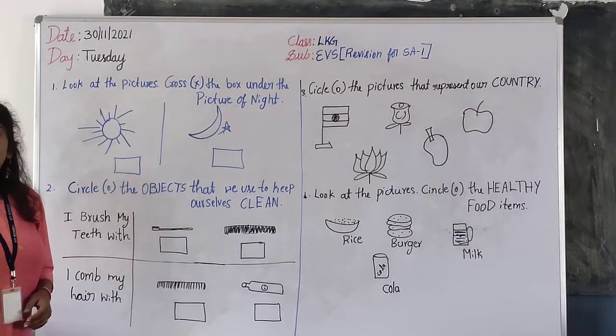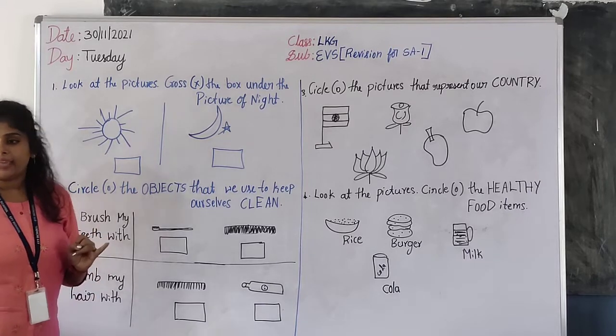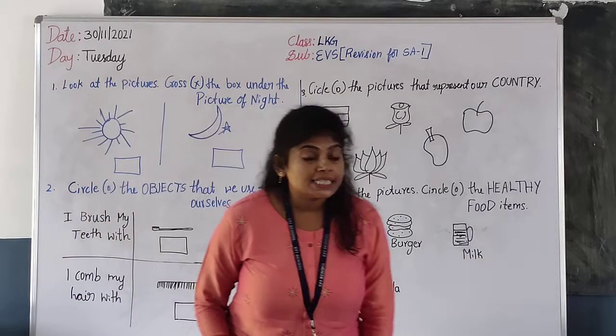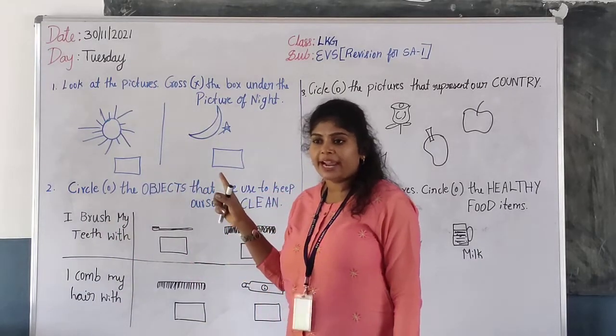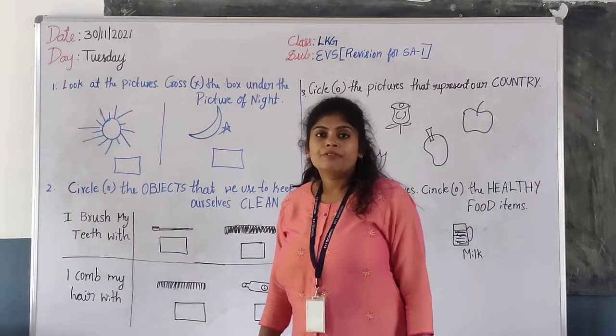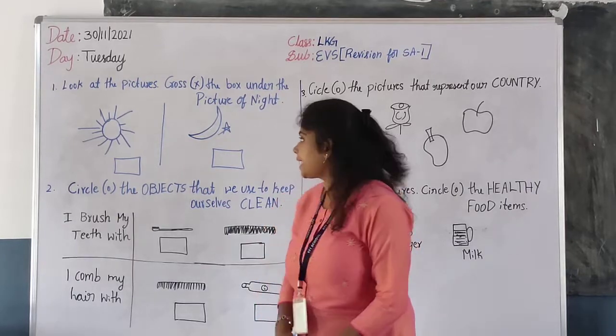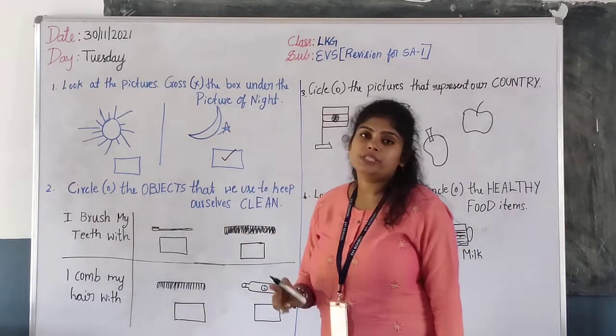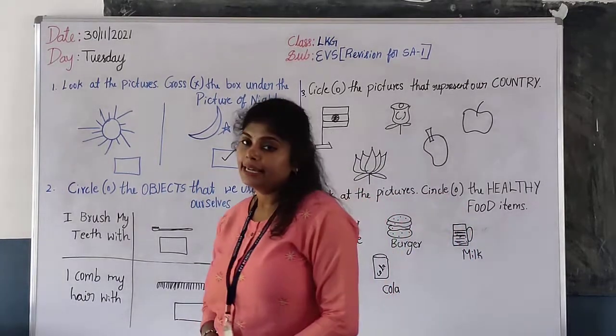See, children, we have learned the lesson day and night, right? What we can see in the day? Sun we can see in the daytime, right? What about moon? We can see at the night time. So you have to tick for the moon, which we can see at night.